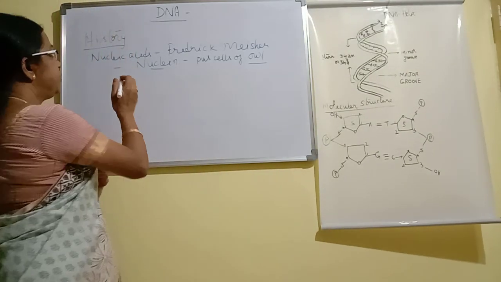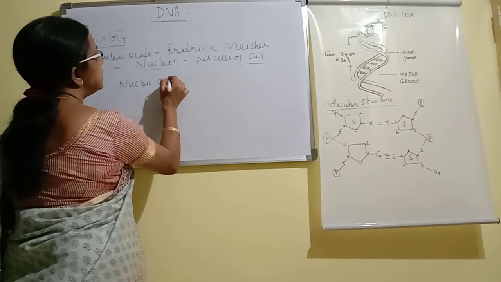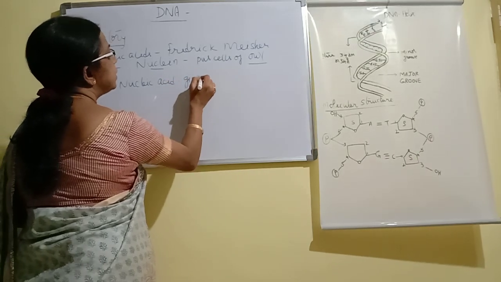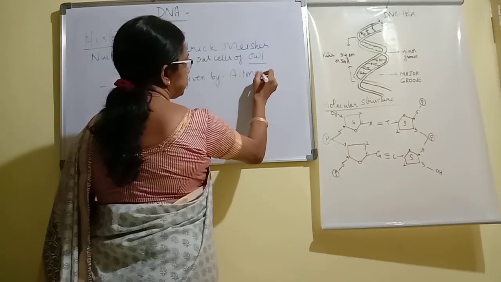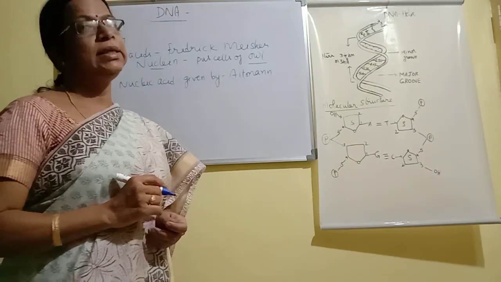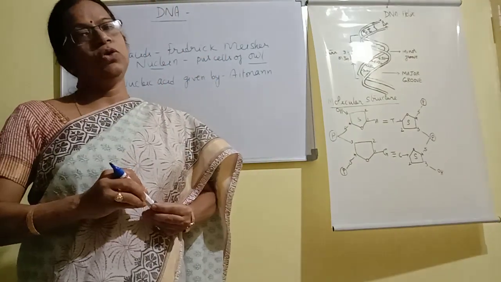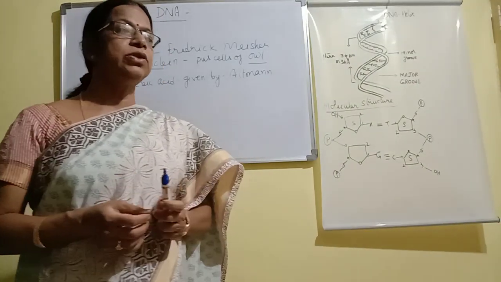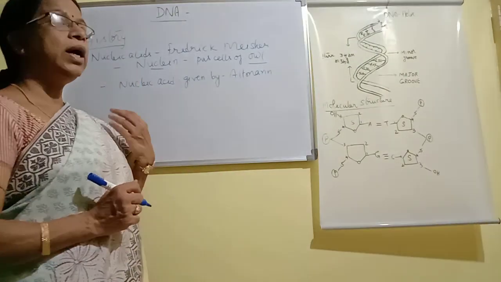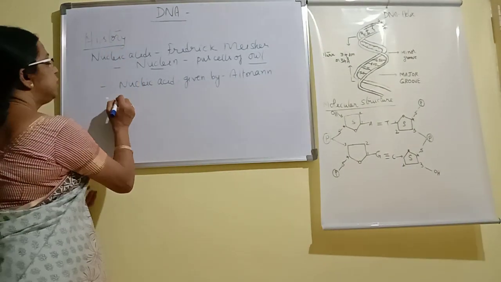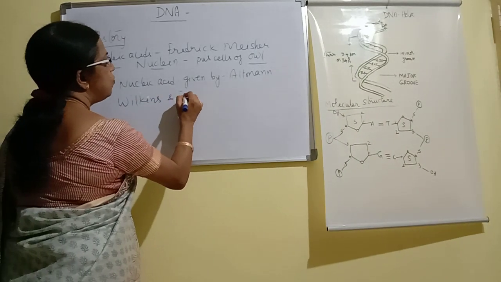Later, the term nucleic acid was given by Altman. Various other studies were also made in order to understand the structure of DNA. Important studies were by Wilkins and Franklin.